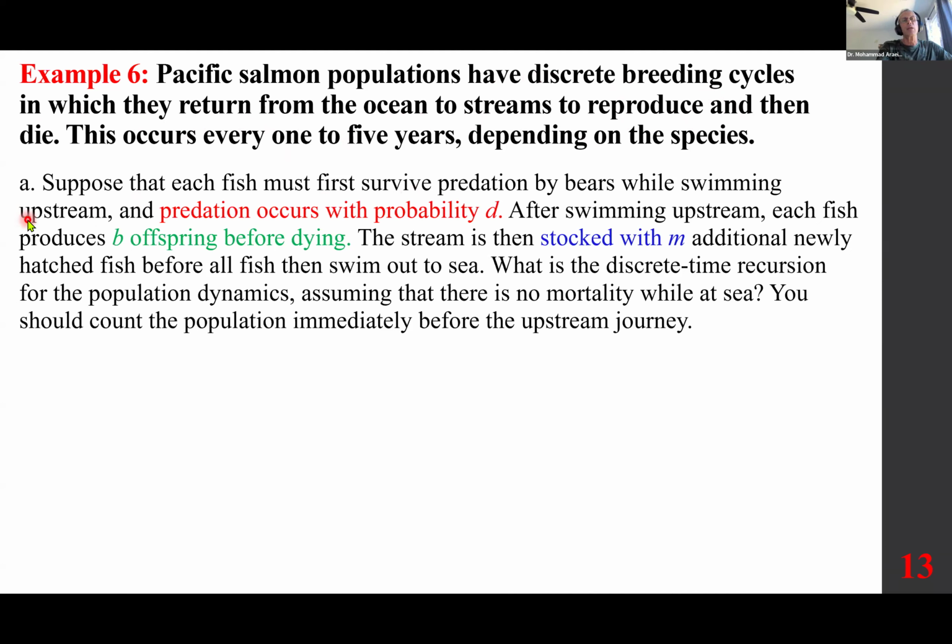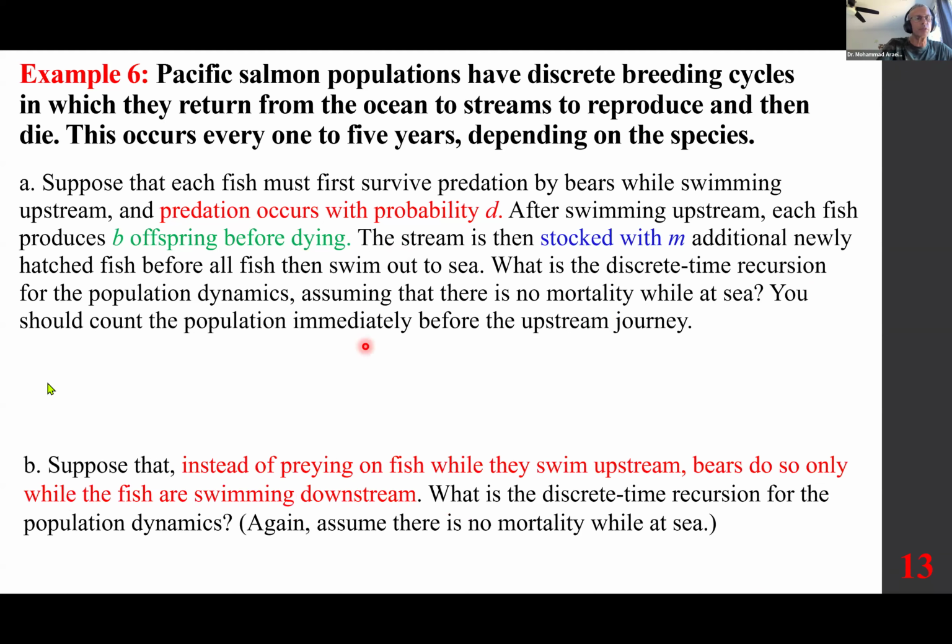The stream is then stocked with M additional newly hatched fish before all fish then swim out to sea. What is the discrete time recursion for the population dynamics, assuming there is no mortality while at sea? You should count the population immediately before the upstream journey.